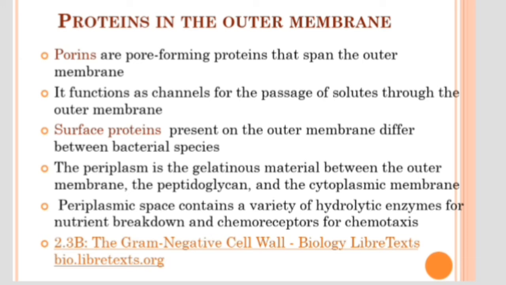Between the outer membrane and the peptidoglycan, and between the peptidoglycan and the cytoplasmic membrane, there is a gelatinous material called periplasm.